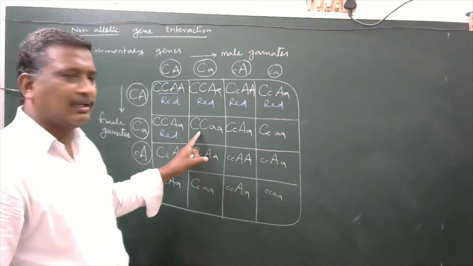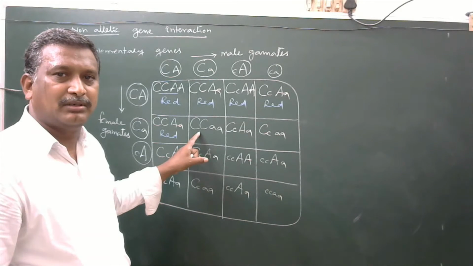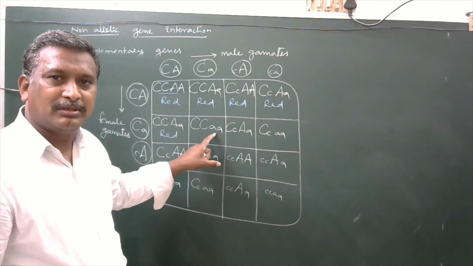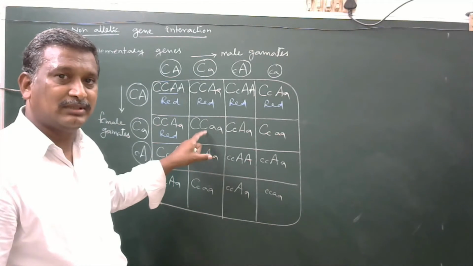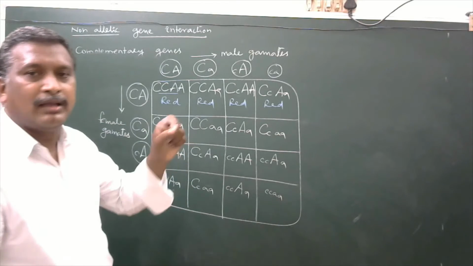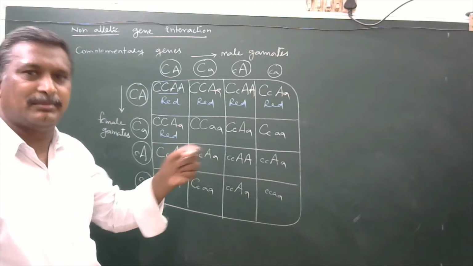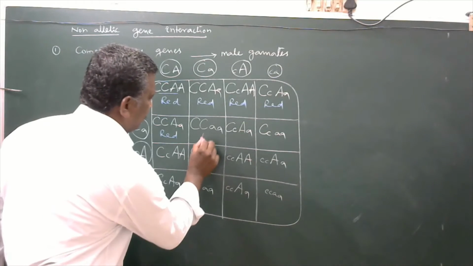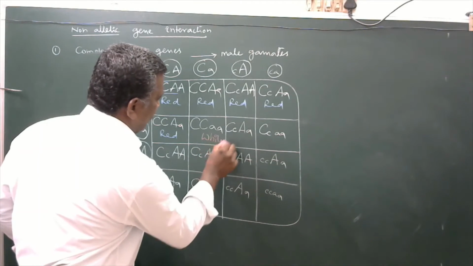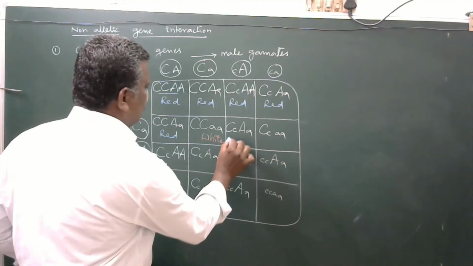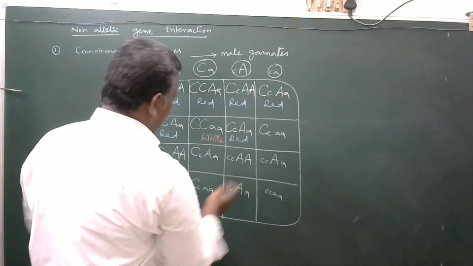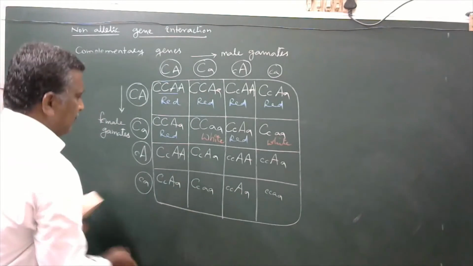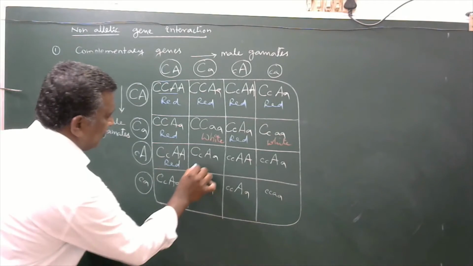Here, only capital C dominant gene is there. It can produce just chromogen only. But small a gene is not able to produce enzyme or activator. Hence, chromogen is not converted into anthocyanin in the absence of enzyme or factor. Hence, it will become white. Okay. Now here is red, white, red, red.